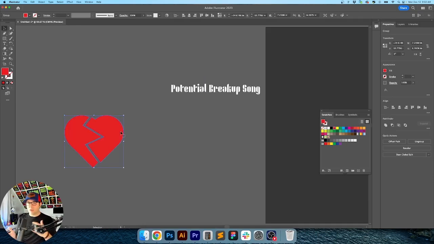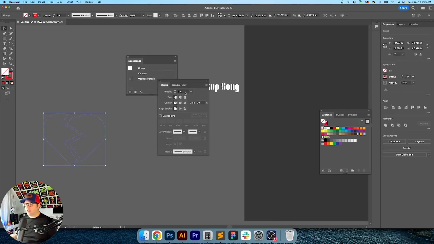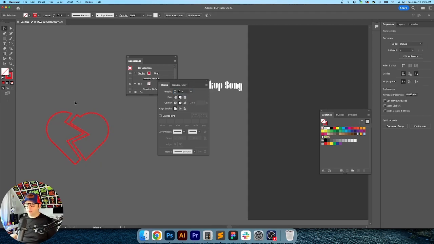And this may end up turning more into a minimalist poster rather than a Bauhaus poster, but I just like the overall concept. I'm going to separate this a little more and then switch back to a stroke and just round it off. There we go. I think that looks a little better.